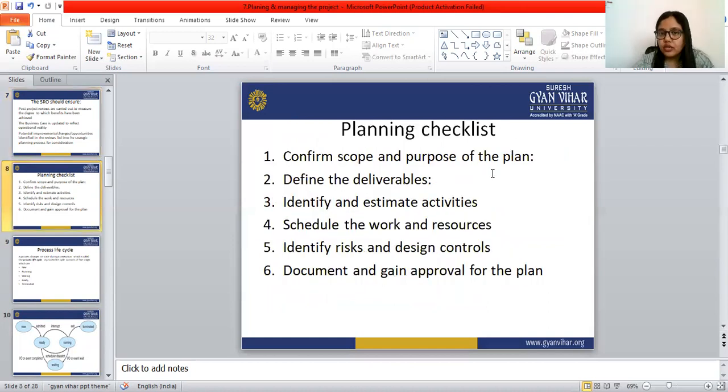Then we have a planning checklist. First, confirm the scope and the purpose of the plan, define the deliverables, identify and estimate the activities, schedule the work and the resources, identify risks and design controls, and document and gain approval for the plan. These are the checklist.